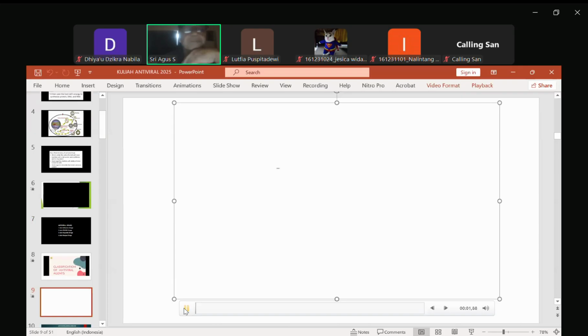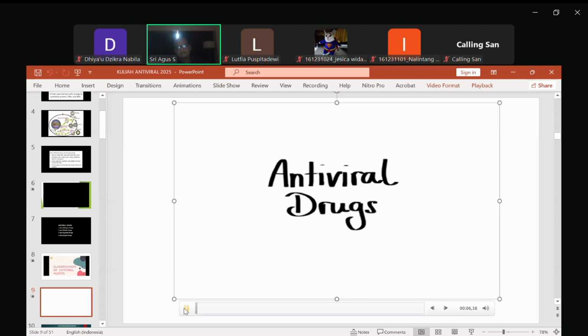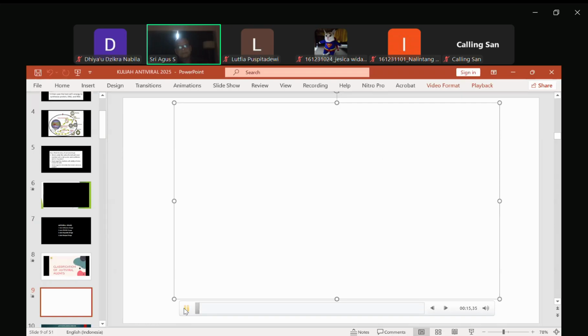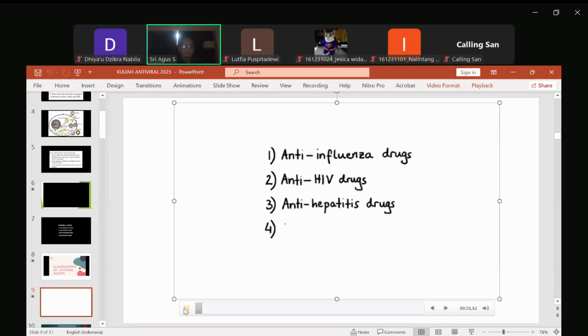In this lecture, we are going to cover the pharmacology of antiviral drugs, so let's get right into it. Antivirals are a large and diverse group of agents that are typically classified by the virus infections for which they are used. For simplicity, we can divide them into 4 groups, that is, number 1, anti-influenza drugs, number 2, anti-HIV drugs, number 3, anti-hepatitis drugs, and number 4, anti-herpes drugs. Now let's discuss these one by one, starting with anti-influenza drugs.